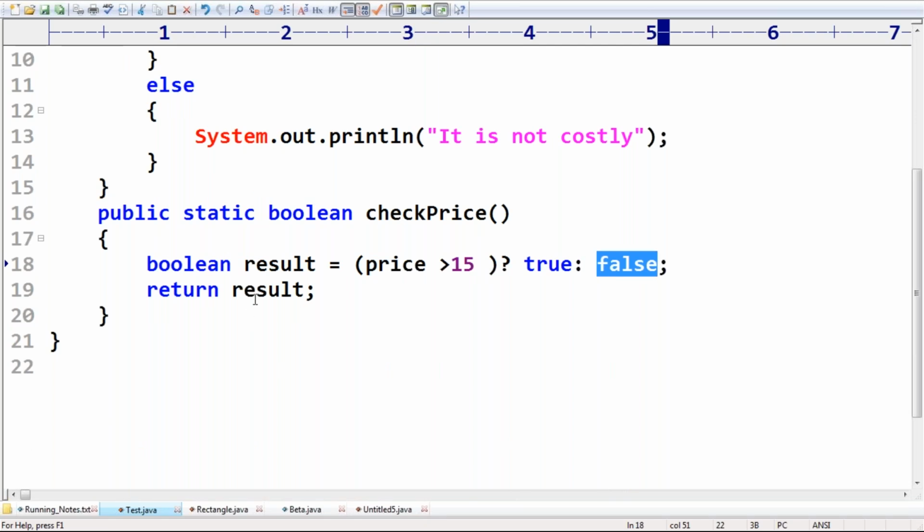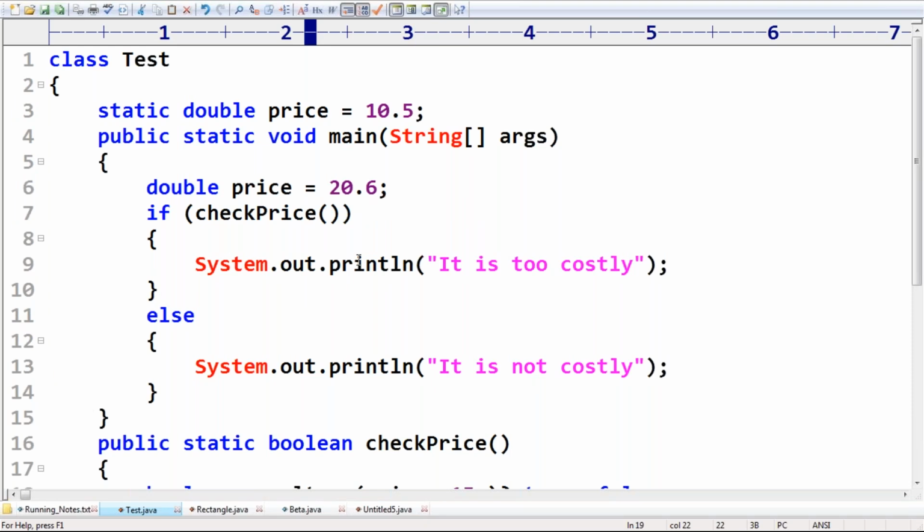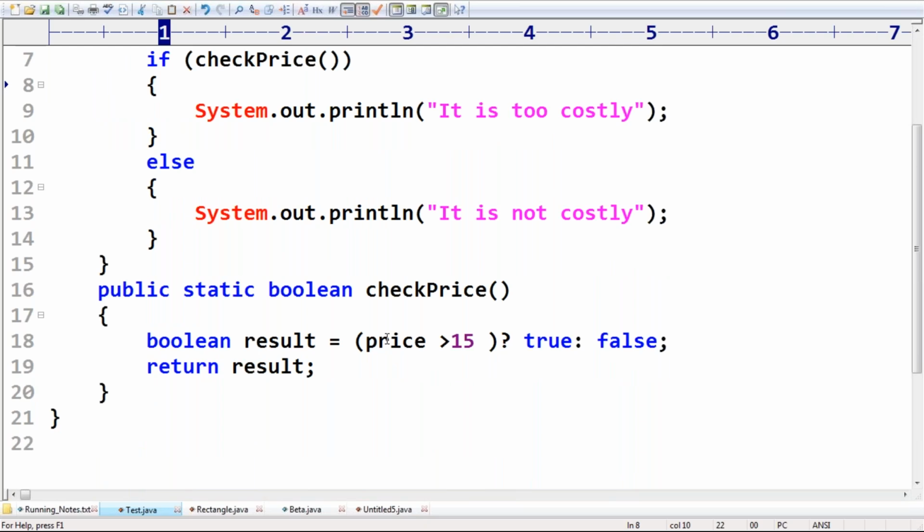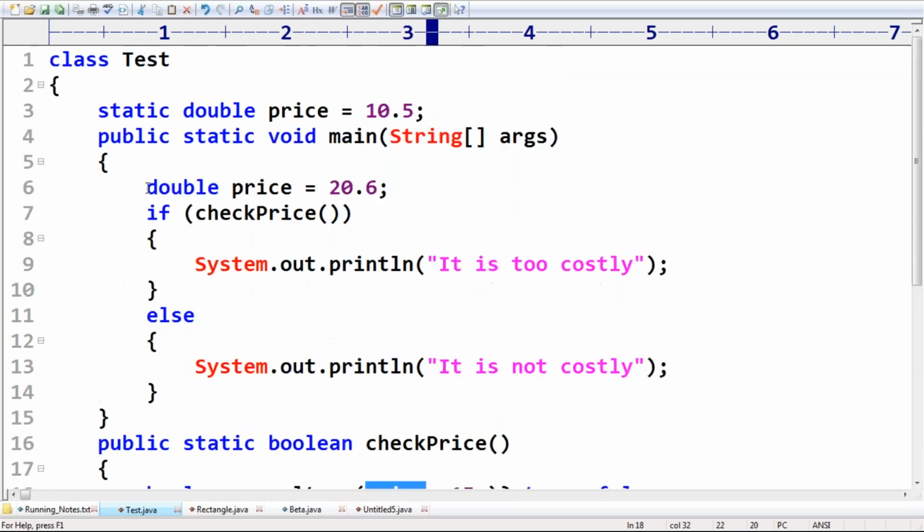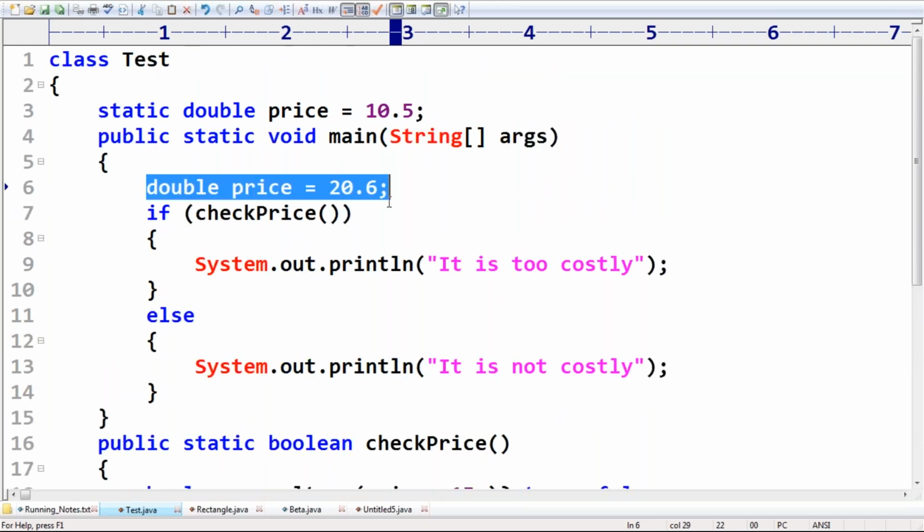Return false means it is not costly, and that is what will be printed. Price in this method means the static variable, but not the local variable. This local variable is available only inside the main method.